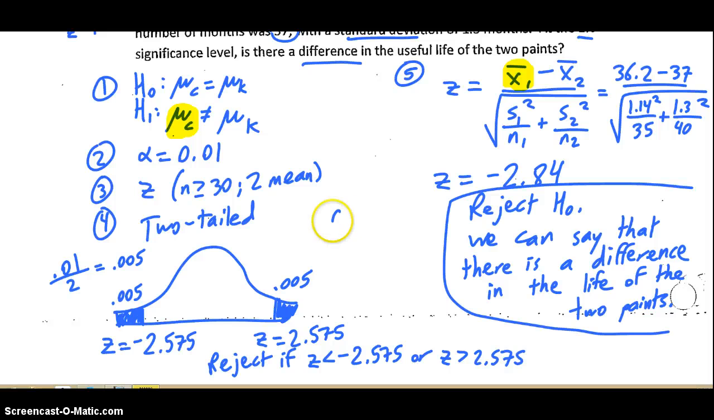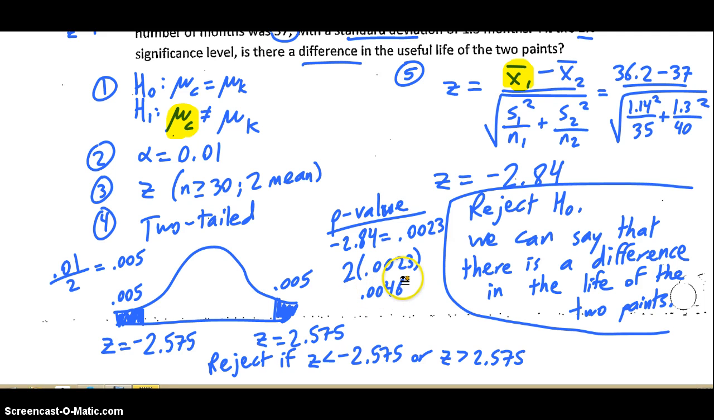All right. Real quick, p-value, in case this is one you want to do on your test. P-value, look up negative 2.84. You see the probability is 0.0023. But since this is a two-tailed test, you have to multiply it by 2 because it's on both sides of the graph. So that's 0.0046. Either way, that is smaller than 0.01, so it is reject. It just confirms what we said here.